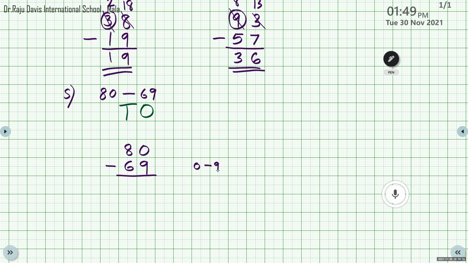Is 0 minus 9 possible? Can we do 0 minus 9?